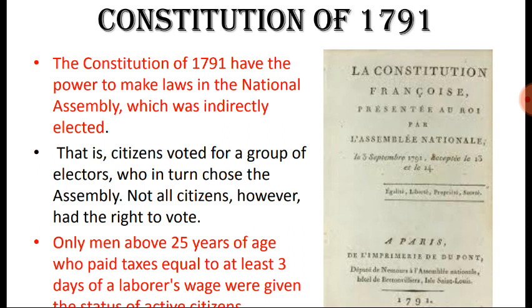As you can see in the first point, the Constitution of 1791 gave the power to make laws to the National Assembly. Whatever laws were made, the Constitution gave the right to make law for the country through the National Assembly. But this assembly was indirectly elected. What does it mean that the assembly was indirectly elected? It means only a few people had the right to vote, not all citizens.